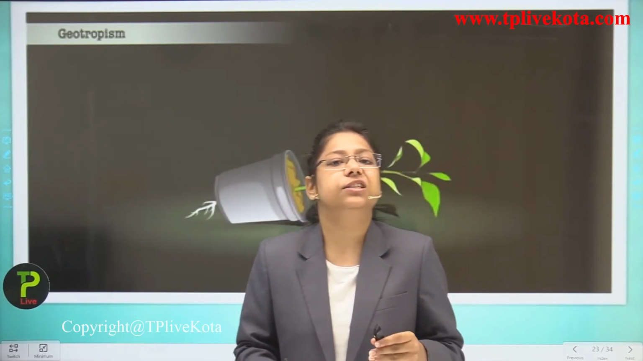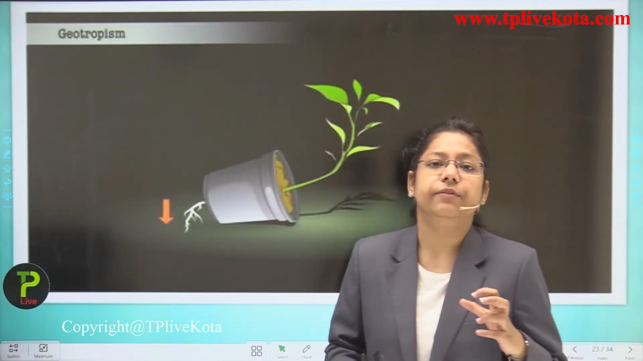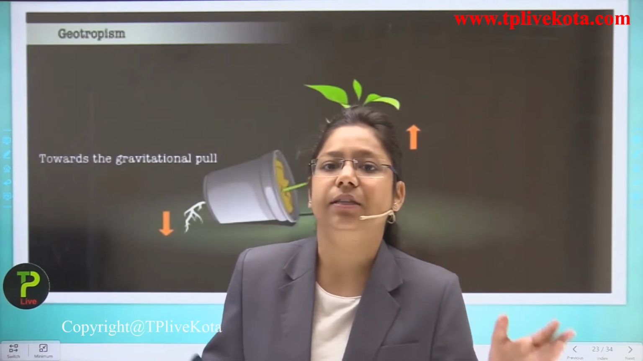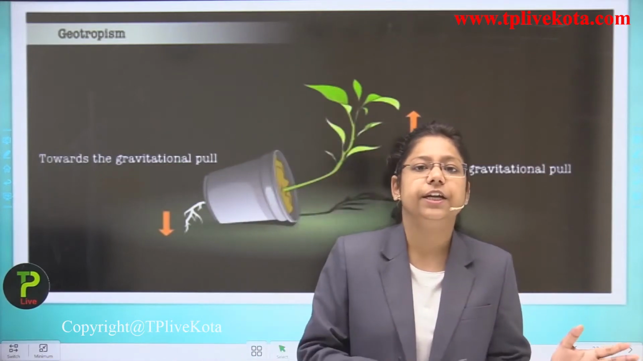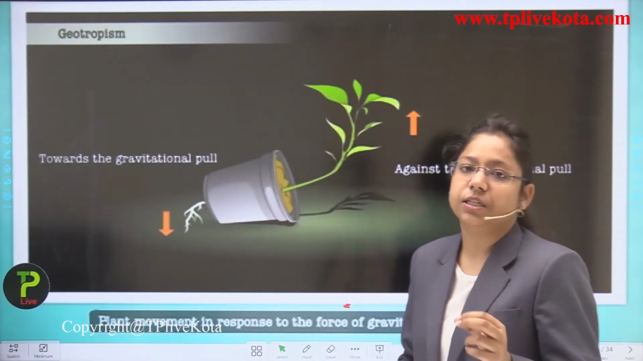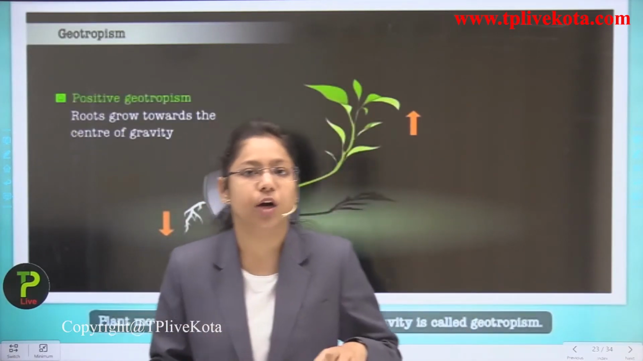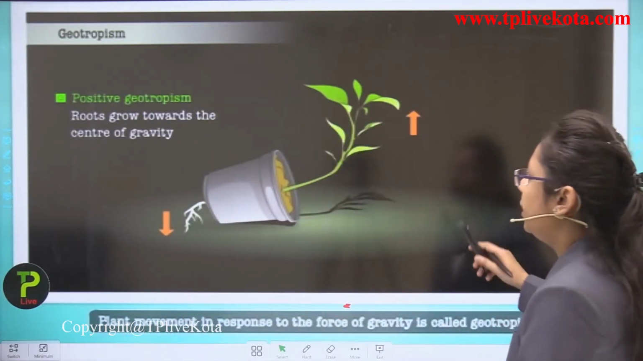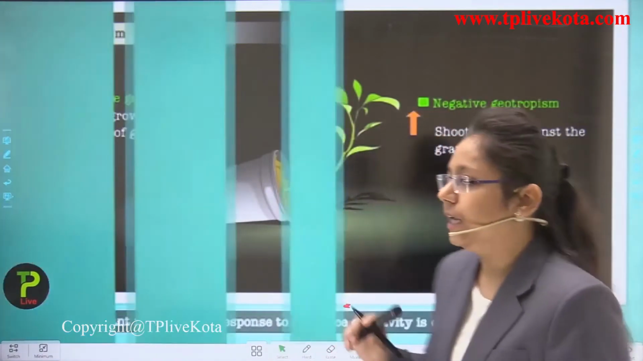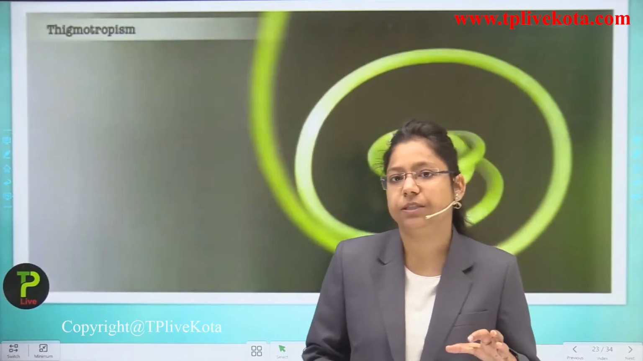Okay, now the next type of tropism is geotropism. Geotropism means towards the gravity and against the gravity. So if we are taking the plant in a potted way and then we are keeping it, you can see here that the roots are growing towards the gravity and the shoots are growing against the gravity. So positive geotropism and negative geotropism can be seen inside a particular single potted plant. You can see here in this picture also that roots are growing towards the gravity and these shoots are growing away from the gravity. Okay, so this is how the positive and negative geotropism are being coordinated.